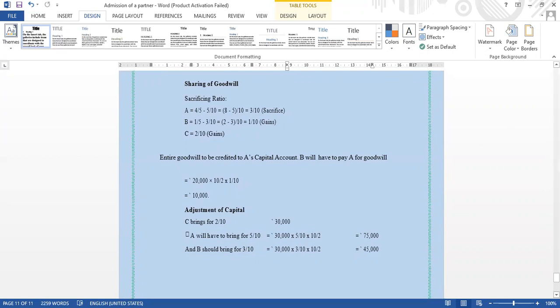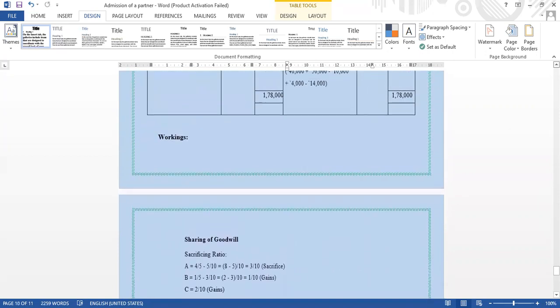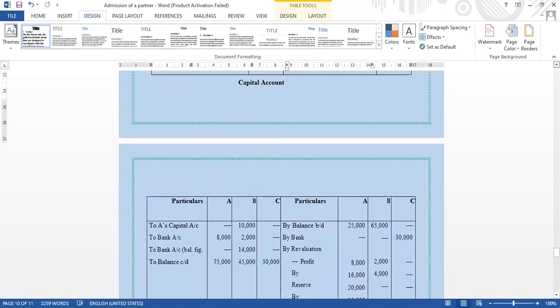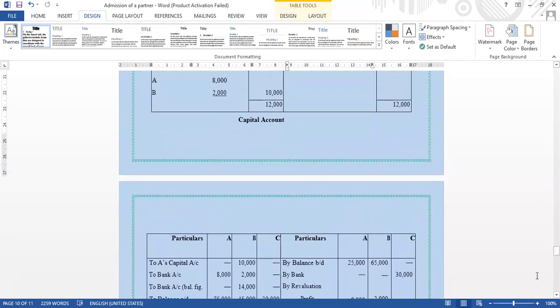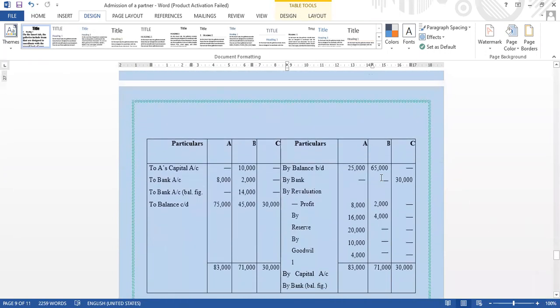Just to listen, again you should read out the question. When you are reading the question, you will get more ideas about this. So then we'll move to the capital account: by balance BD 25,000 for A and 65,000 for B, by bank C 30,000 because they are bringing 30,000 as capital.